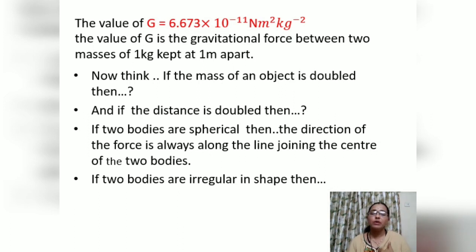The center can be inside the body or outside the body. So the density of the body has to be considered as an average, and the center is taken as per the density of the object. So from the center of one object to the center of the other object, we consider it as the distance.